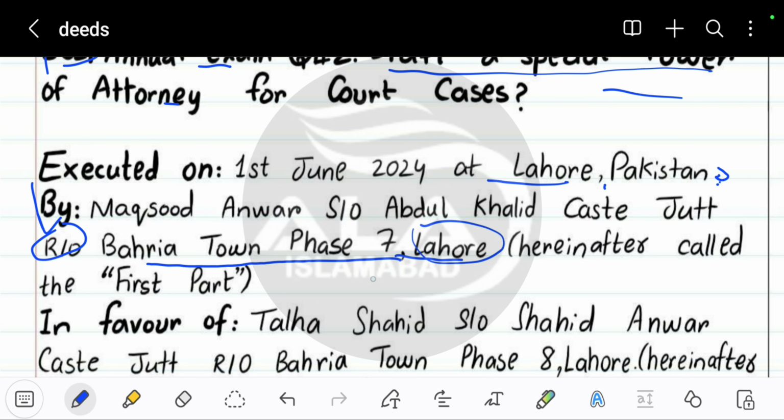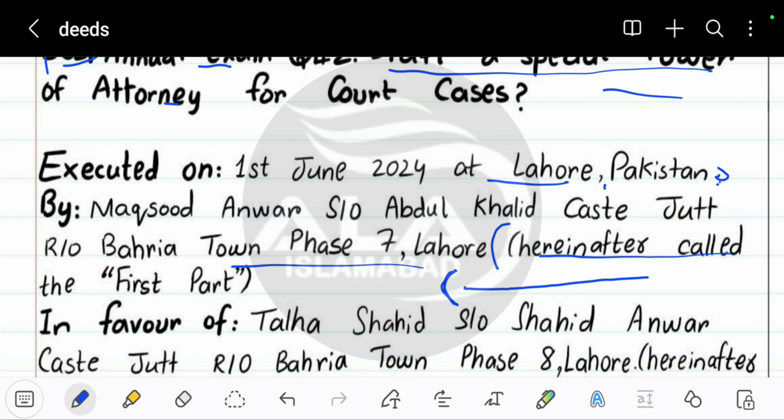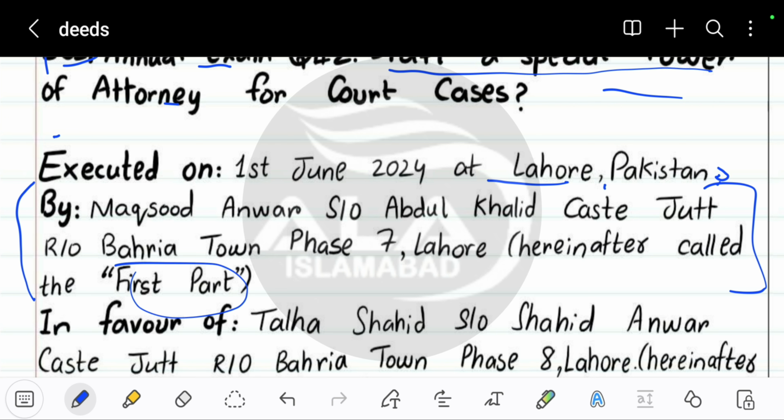If you're a person who's living in Peshawar and you know the residencies of Peshawar, you can write any residency of Peshawar here. After writing the residency, you have to put a bracket and then write this whole paragraph here, and after that call the first part, and then you have to close the bracket. So basically, this whole person over here is the first part. We are not going to call him by his name in the deed. Instead, we're going to call him the first part in the ongoing deed written below.